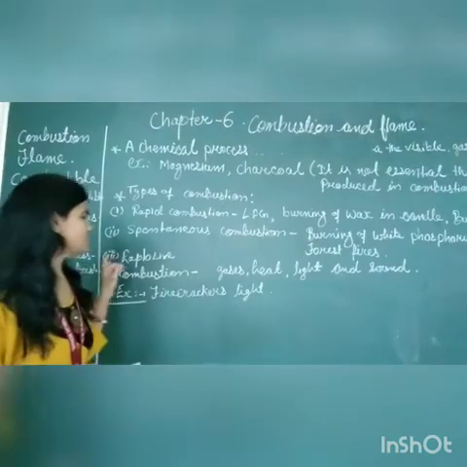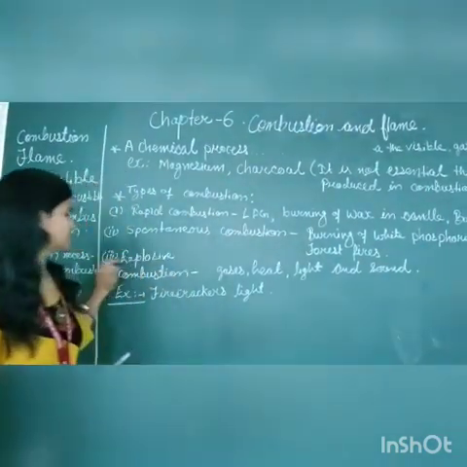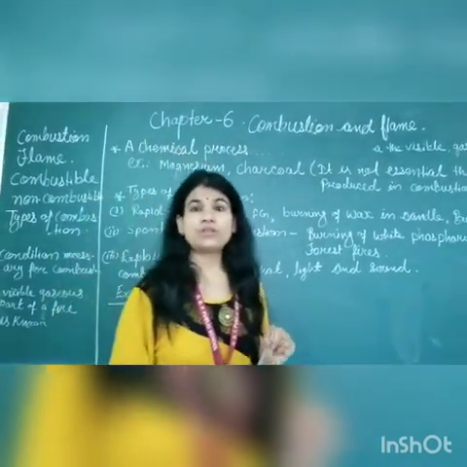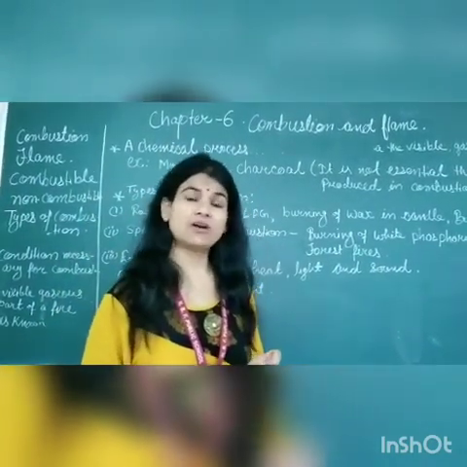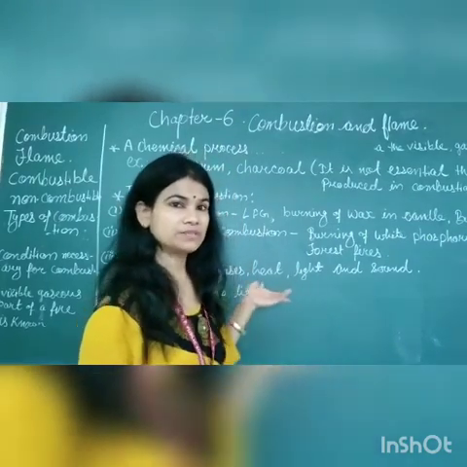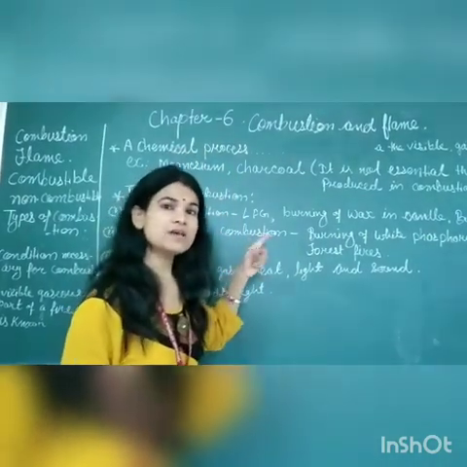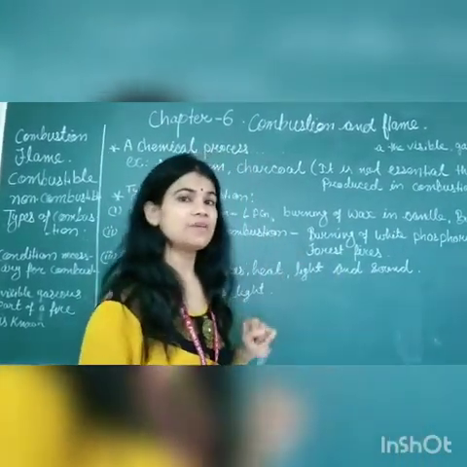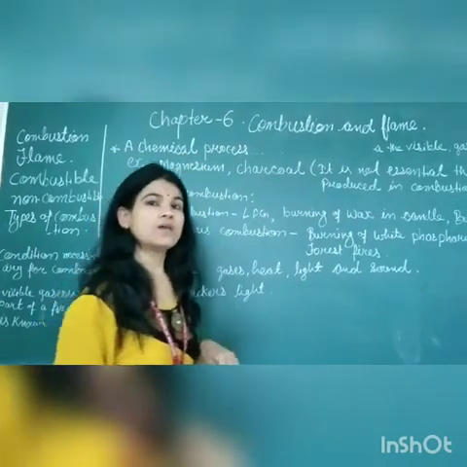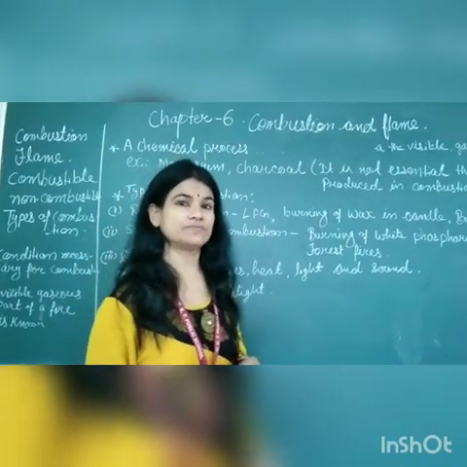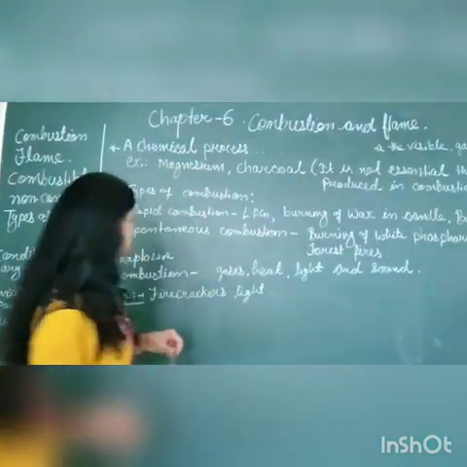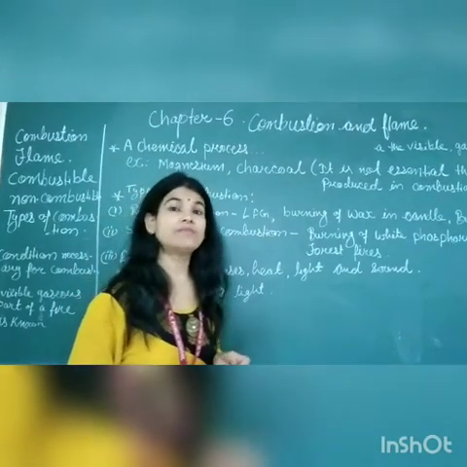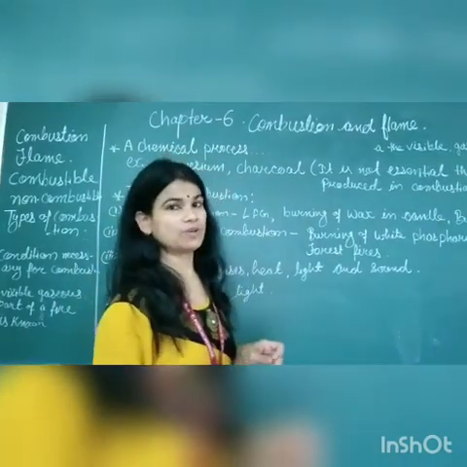After that, I am going to explain explosive combustion, the third type. A substance which burns with a high amount of heat, light and sound also. In the previous definition, rapid combustion, the substance burns very fast and releases heat and light, but there is no sound. This time, sound is also released, and a high amount of gaseous substance is also released. This is known as explosive combustion. Gases, heat, light and sound are all released after combustion in explosive combustion.